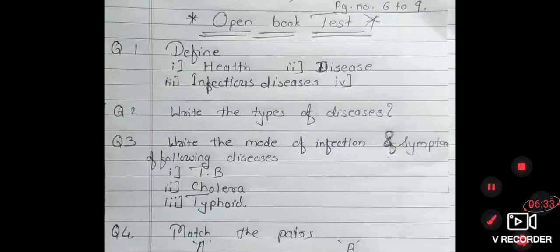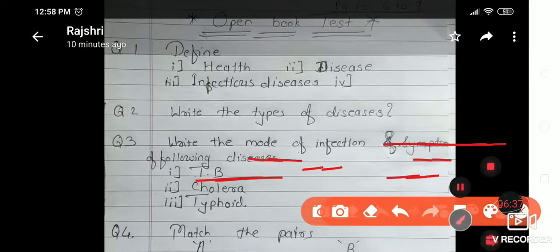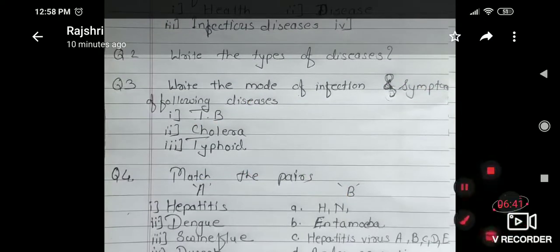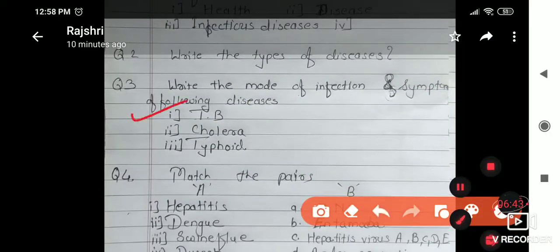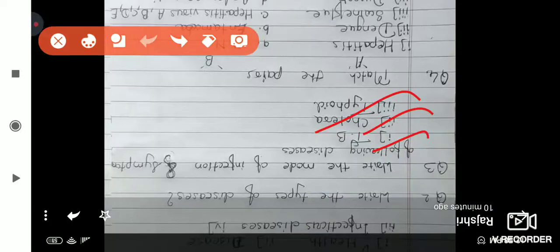After that, the next question is to write the symptoms of the following diseases. And which are those diseases? TB, cholera and typhoid.